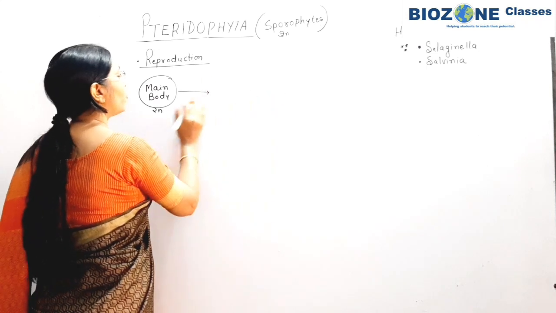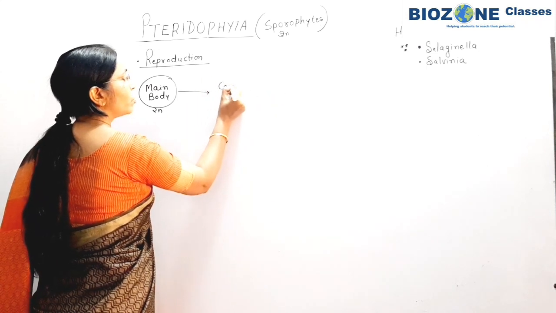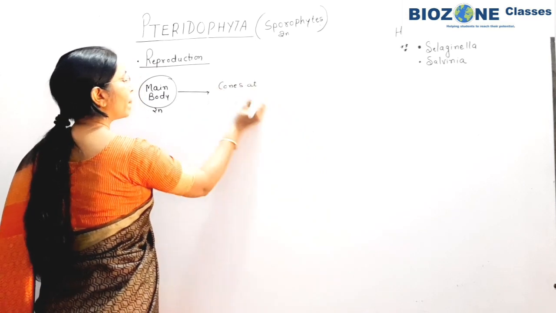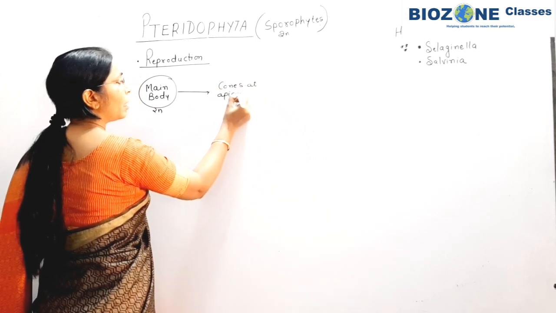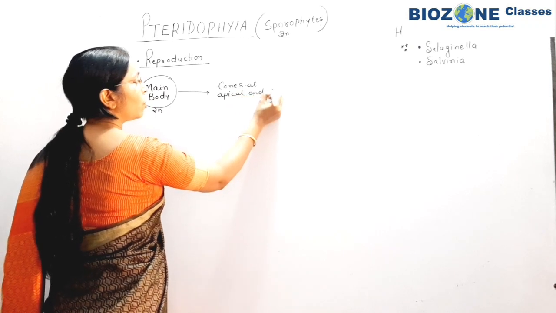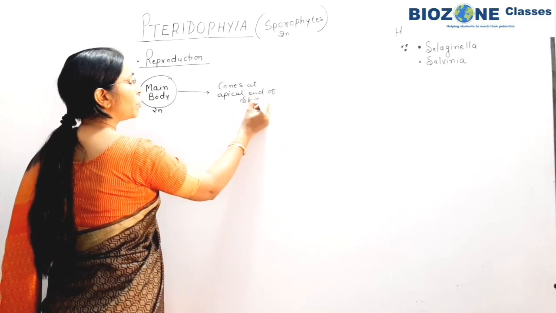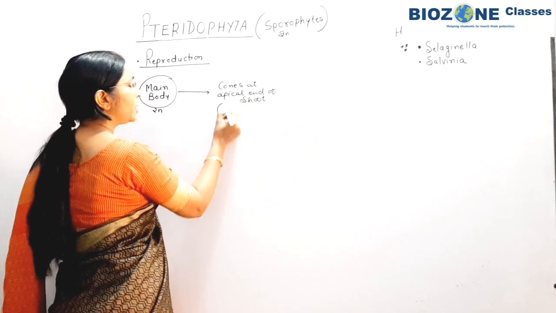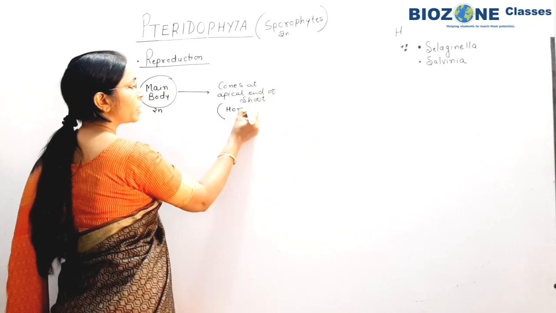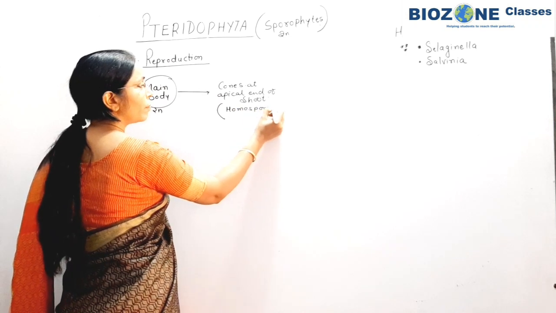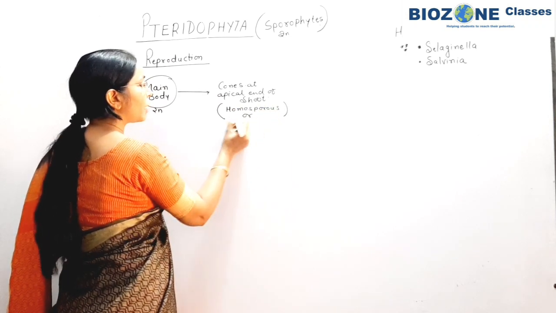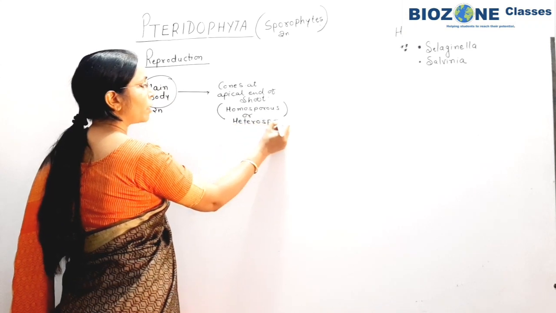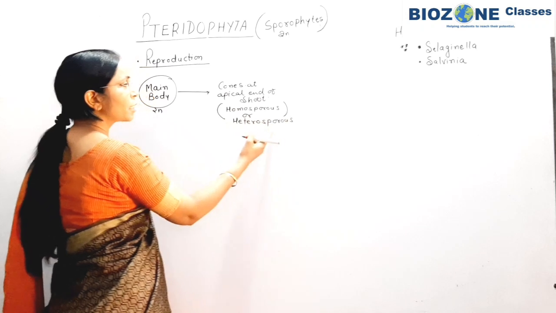The main body shows the formation of cones at the apical end of the shoot, dwarf shoot or main axis. ठीक है, these cones if they produce similar type of spores, then they are homosporous, or they may be heterosporous. Now the concept is clear.